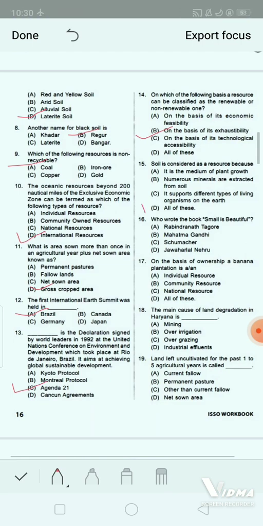Who wrote the book Small is Beautiful? Option A, Rabindranath Tagore. Option B, Mahatma Gandhi. Option C, Schumacher. And option D, Jawaharlal Nehru. Option C is the correct answer. That is Schumacher, right? In 1974, Gandhian philosophy was once again presented by Schumacher in his book Small is Beautiful. Okay, coming to next question.